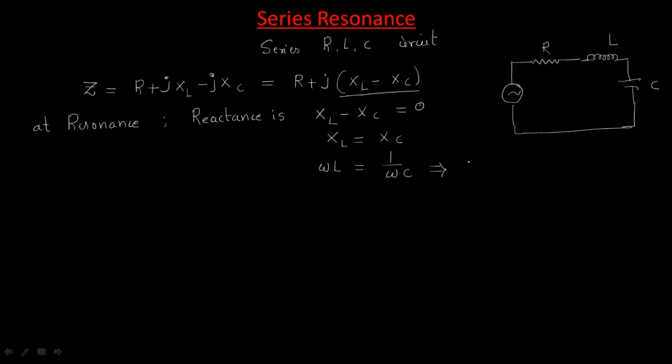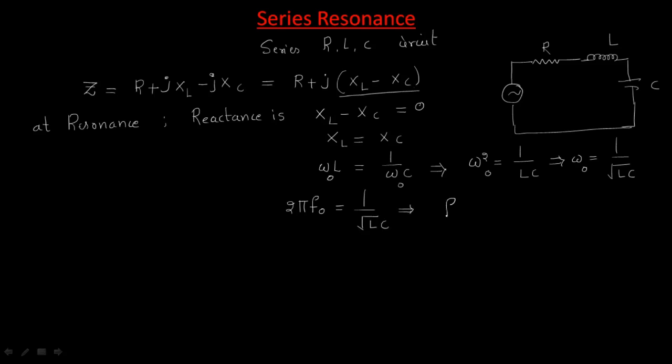From this, we can write omega square equal to 1 by LC, so omega equals 1 by root LC. Wherever the resonance is there, take the frequency as omega naught. The relation between angular frequency and frequency is omega naught equals 2 pi f naught, equal to 1 by root LC.